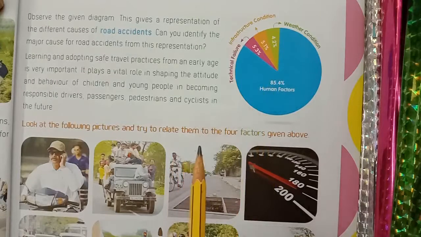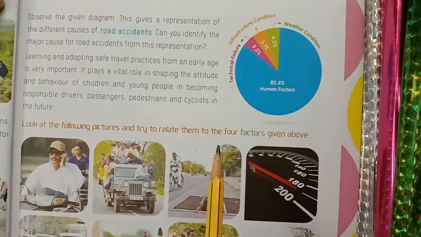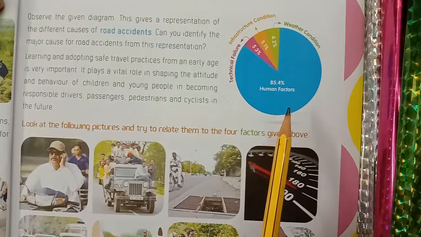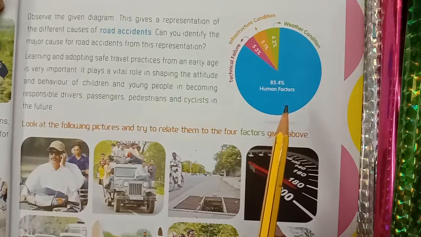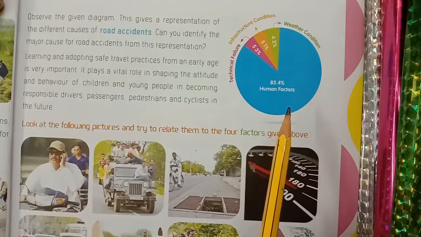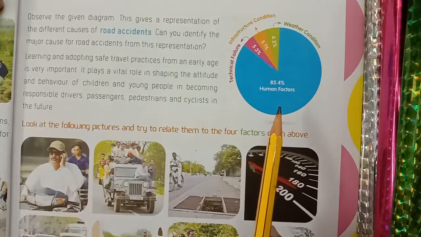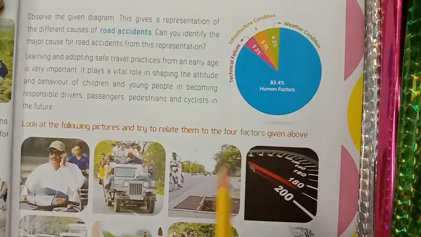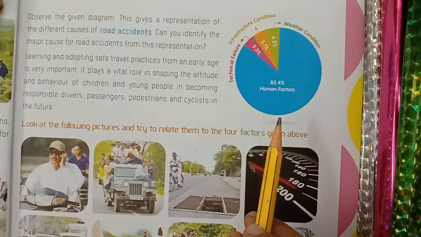Human factors. Learning and adopting safe travel practice from an early age is very important. It plays a vital role in shaping the attitude and behavior of children and young people in becoming responsible passengers, pedestrians, and cyclists in the future.